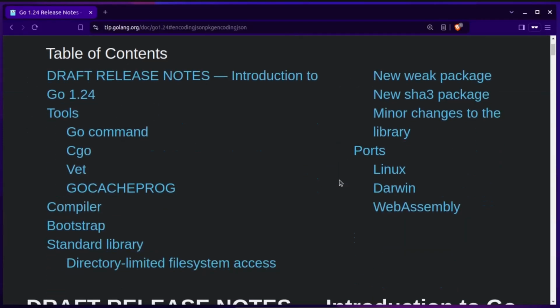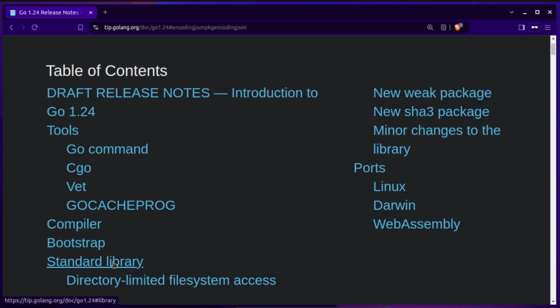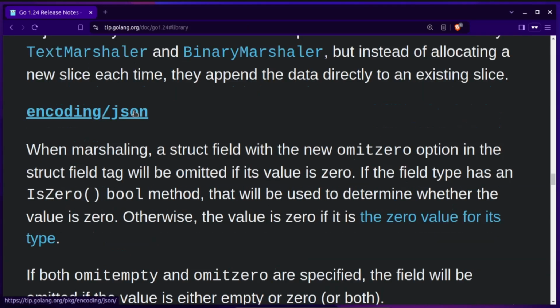Hello, I am Meet, and in this video we will be looking into what's new in Golang 1.24, which will be releasing in February 2025.